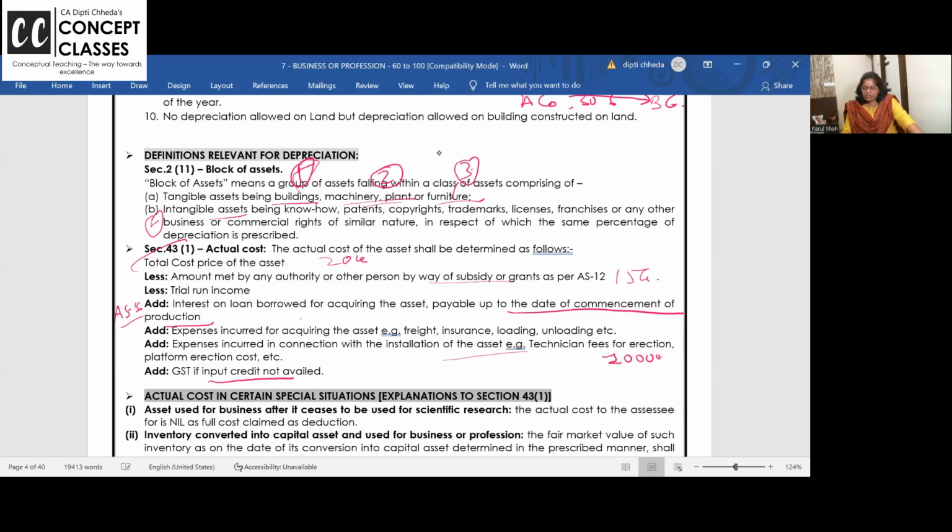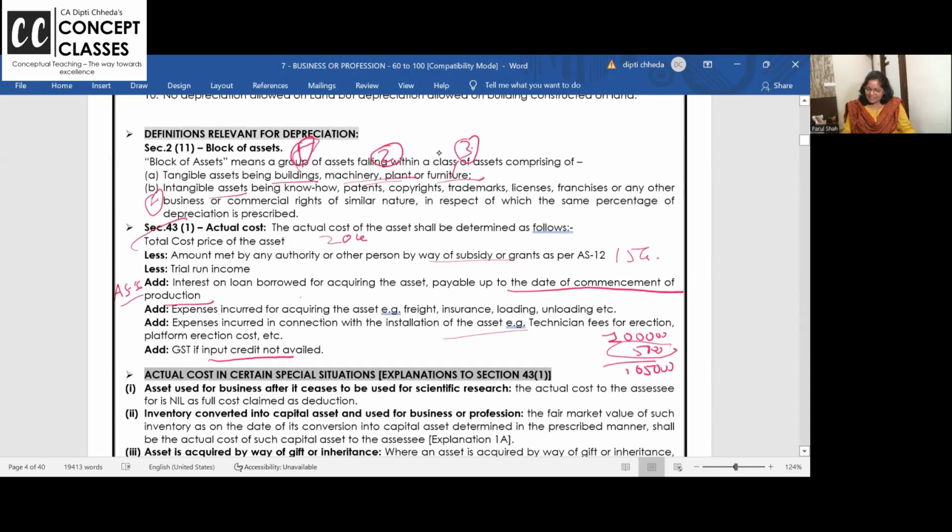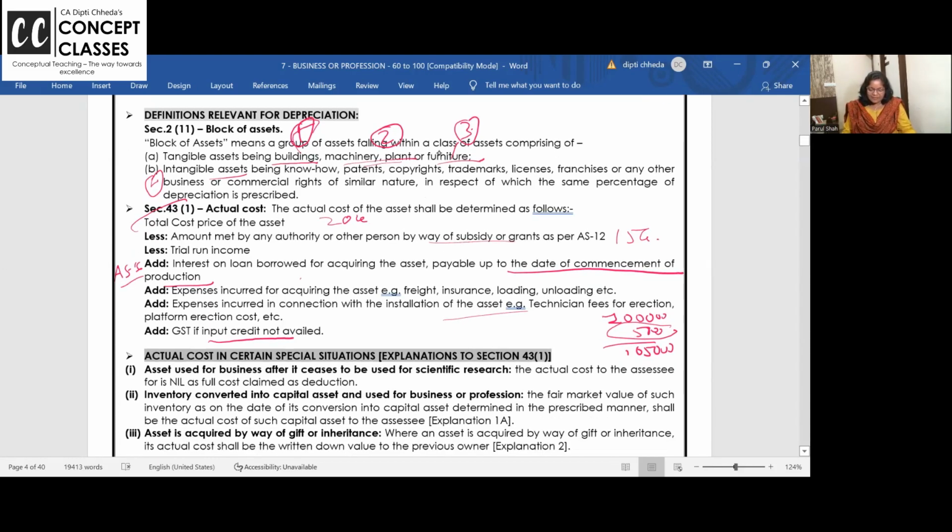1 lakh is the cost of machinery. GST is say 5,000, so 1 lakh 5,000. If you have taken input tax credit of the GST, don't add it to the cost and don't depreciate it. Double benefit you cannot take. So I hope this is clear. Did you understand how to take the actual cost?